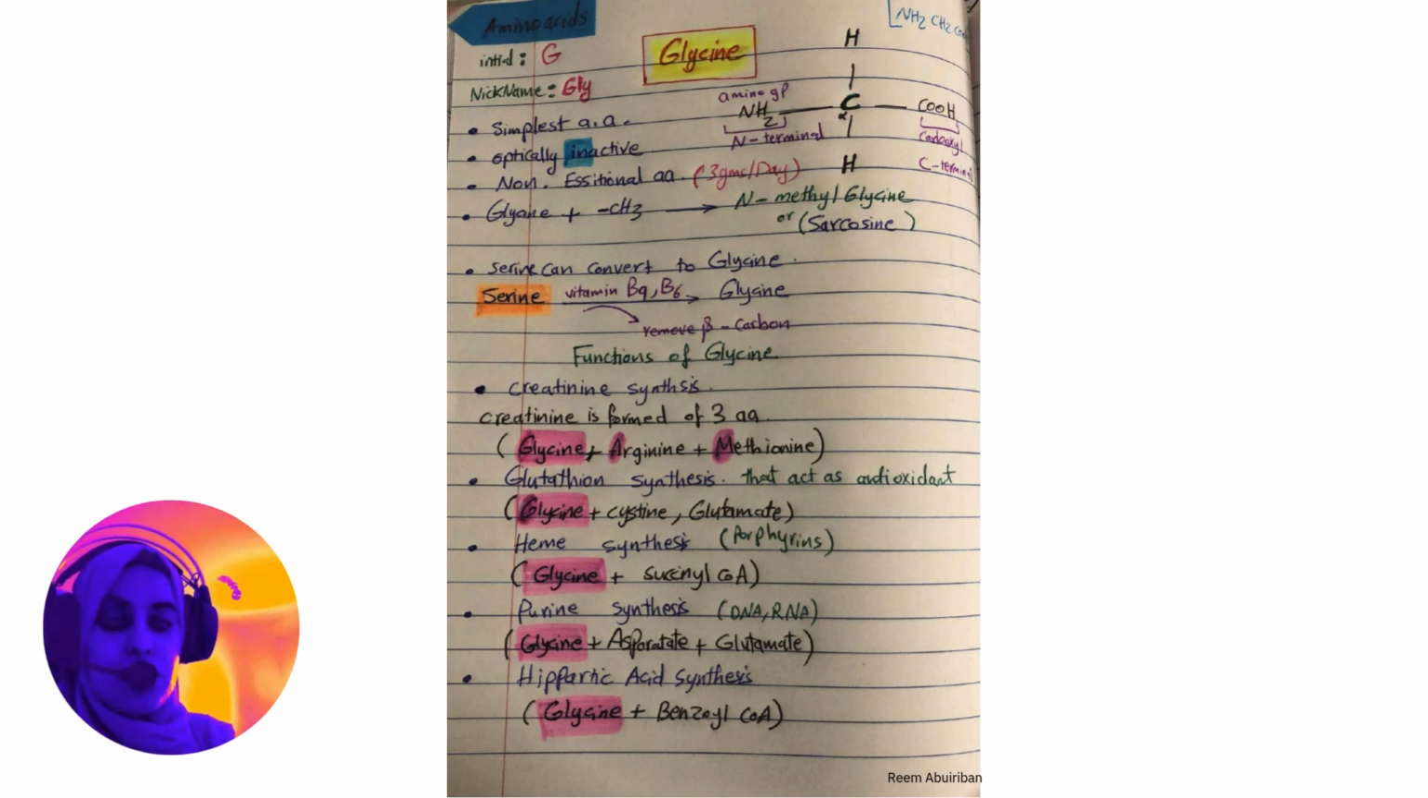Glycine is also important for heme synthesis, which leads to the formation of hemoglobin, because hemoglobin is composed of heme and globin. Heme is formed of glycine and succinyl coenzyme A, so it's glycine and succinyl CoA. It's important also for purine synthesis, and purine is a part of the DNA and the RNA. Purine is formed of glycine, aspartate, and glutamate. Hippuric acid synthesis is formed of glycine and benzoyl CoA.